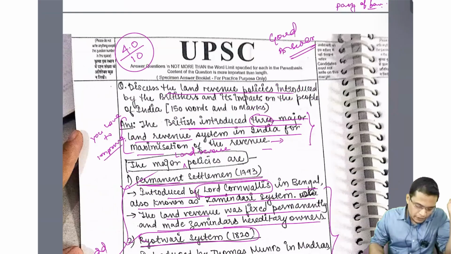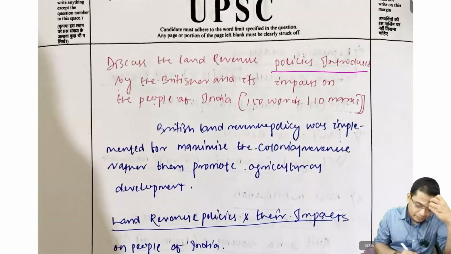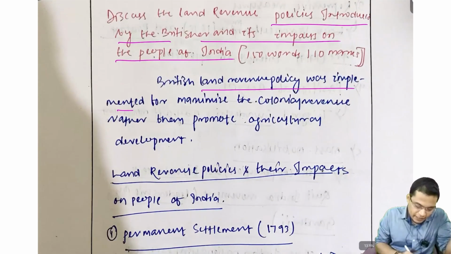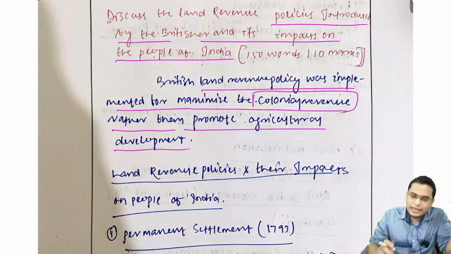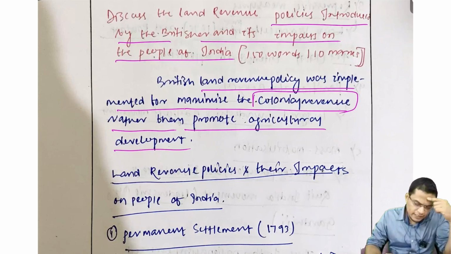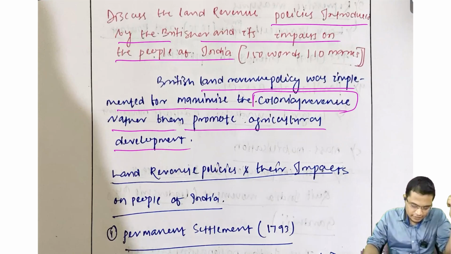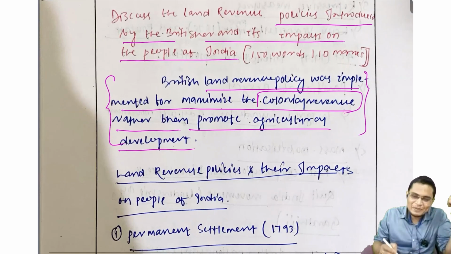चलिए. So next is: discuss the land revenue policies introduced by the British and its impact on the people of India. So British land revenue was implemented for maximizing what is that? Maximizing the colonial revenue rather than promoting agriculture. ये सब एक जैसे कैसे लिख सकते हो? Same, I think everyone is writing in the same pattern. कैसे? This introduction was also written by the previous student, I think ना.